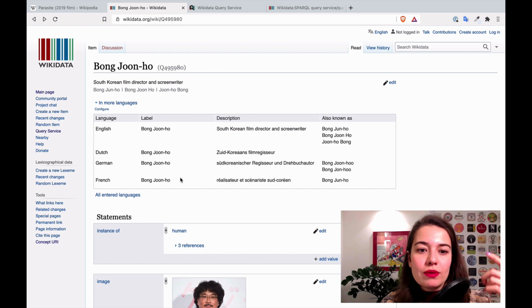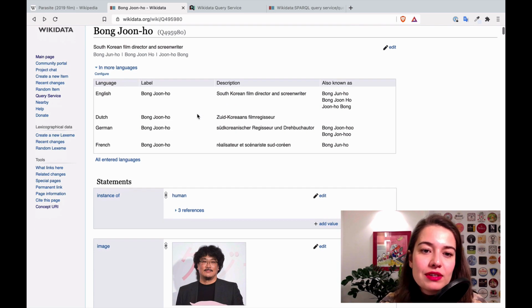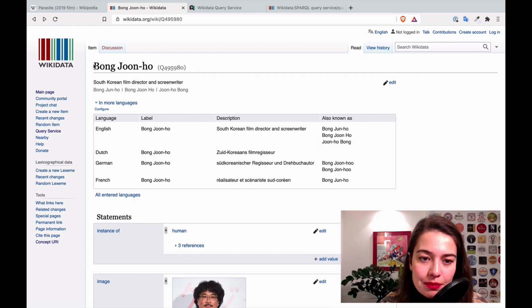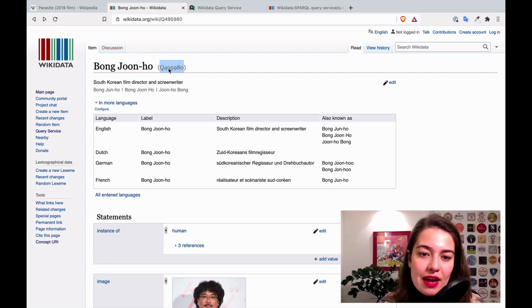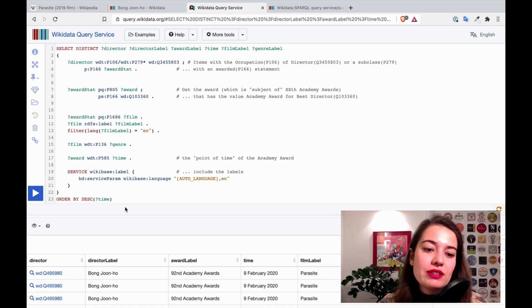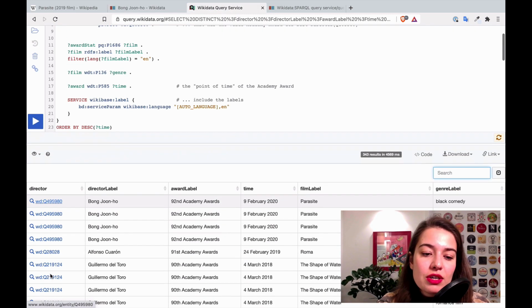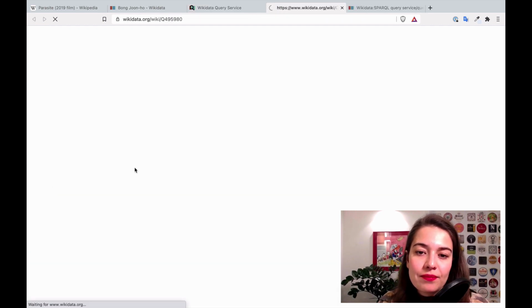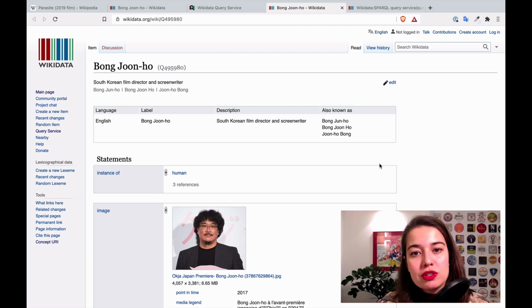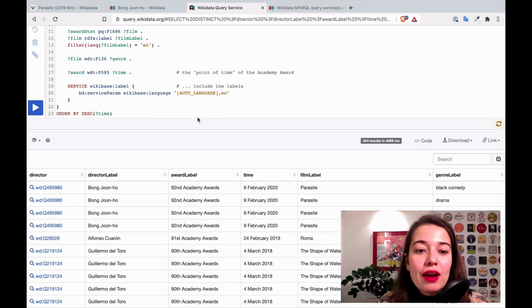And to get the name of this entity, getting this part, is getting the label. So that's just the labels. This is the ID, that's the label, and the ID corresponds to the links to the whole entity. So as you can see, the director here gives me a random weird looking thing. So if I click it, it actually takes me to this director's page, but I want the label.